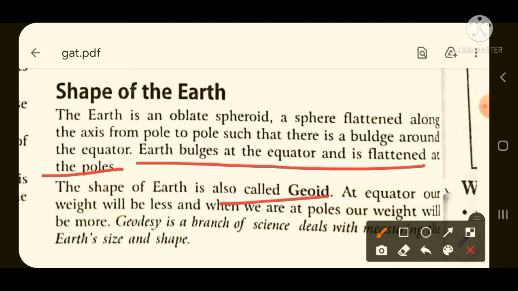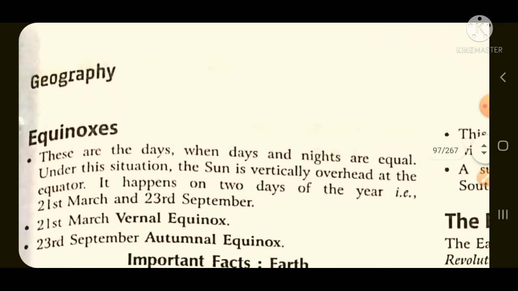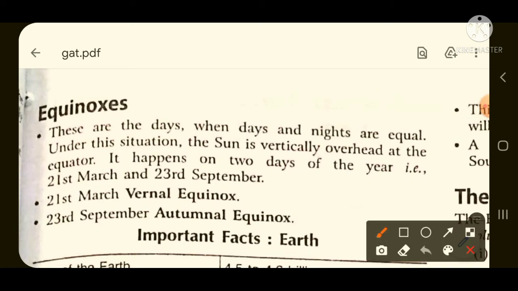Then the shape of the earth, geoid shape, and another important thing is the weight is less at equator and more at pole. Now we will study about equinox. What is equinox? Equinox, this is again one of the important topics, as at least one question will be asked from equinox or solstice.